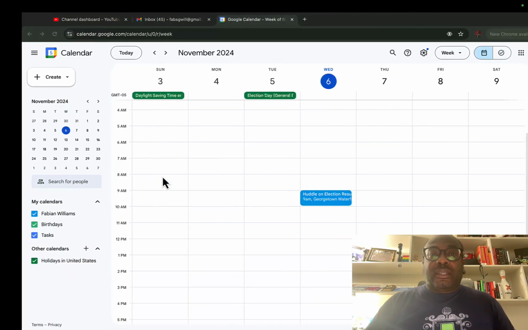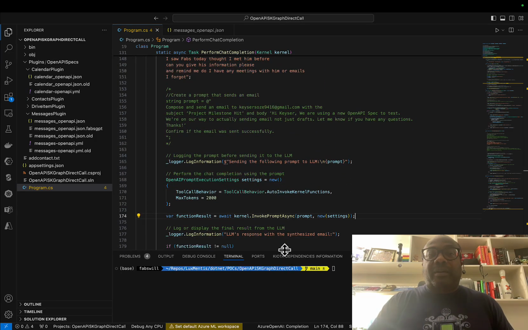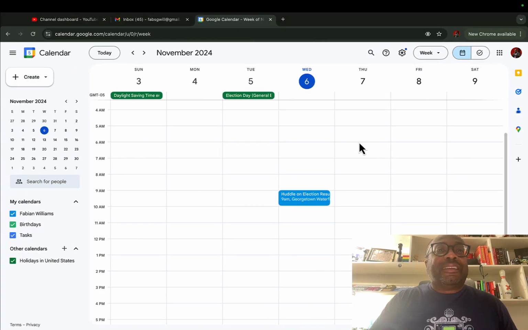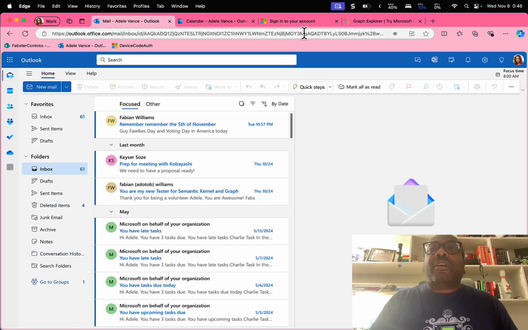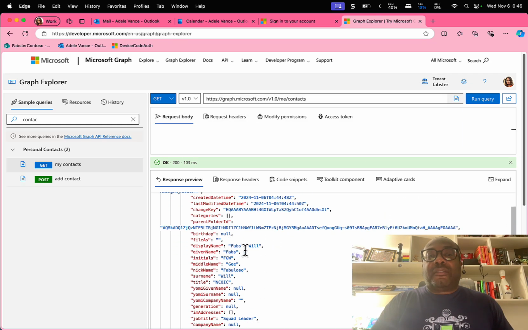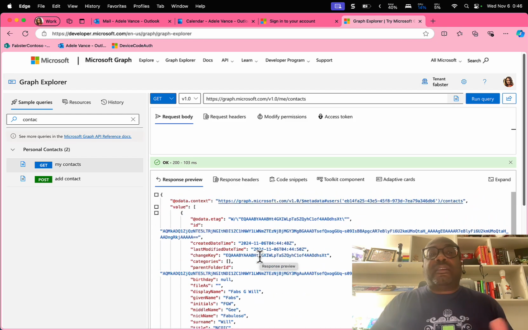So let's go ahead and actually test this real quickly with this one where we're asking the question about Fabs, and we expect to see a calendar entry. Oh yeah, one more thing. I was about to say, how do we know Fabs? If we come here to Graph Explorer and I do a get contacts, you can see that Fabs is inside here, with some fake email address and stuff like that. This is just a get my contacts for Microsoft Graph.